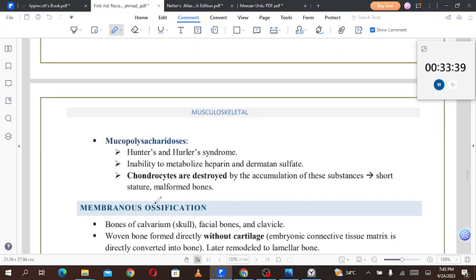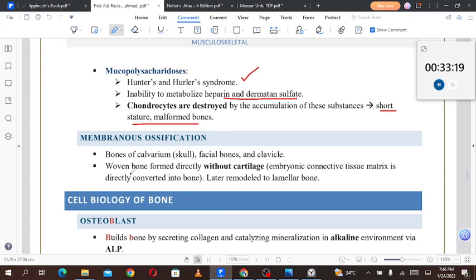Moving forward, what are mucopolysaccharidoses? Hunter and Hurler syndromes are mucopolysaccharidoses. There is an inability to metabolize heparan and dermatan sulfate. Chondrocytes are destroyed by the accumulation of these substances. So the person will have short stature and malformed bones.